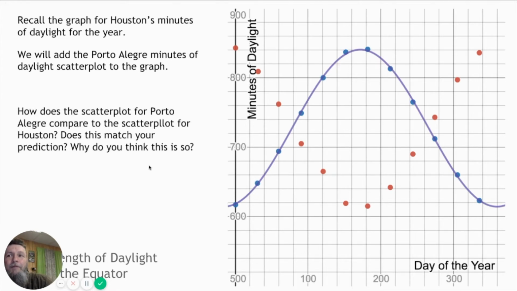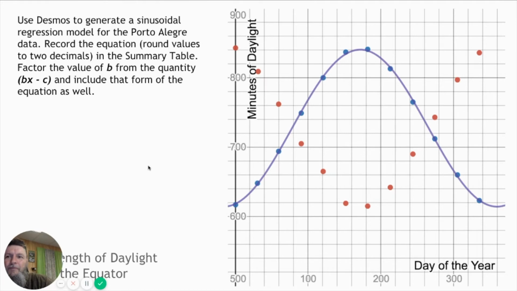How does the scatter plot for Porto Alegre compare to the scatter plot for Houston? Does it match your prediction? What did you predict it to be? Why do you think this is so? What do you think it doesn't match? It's pretty simple to think.